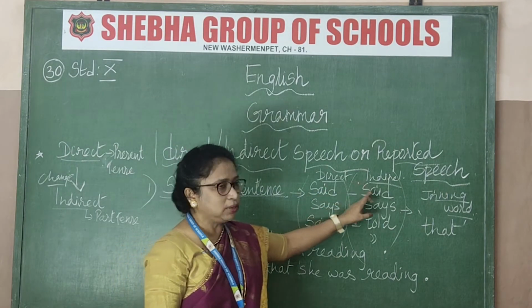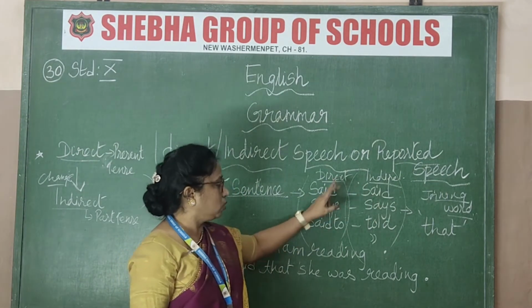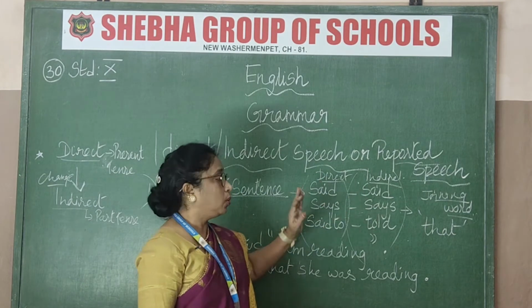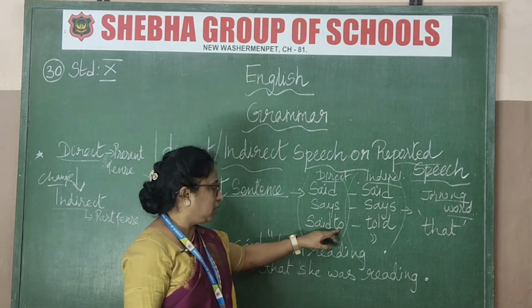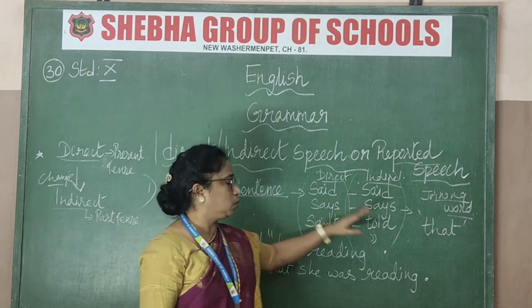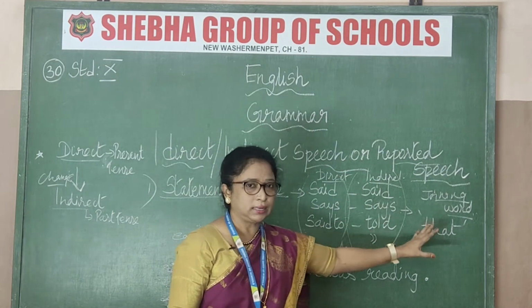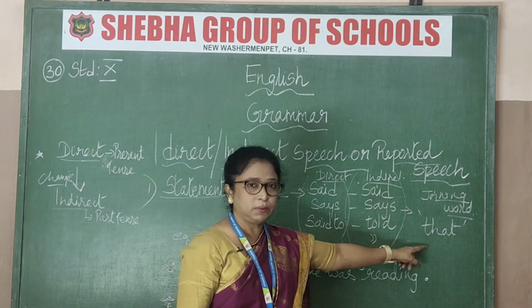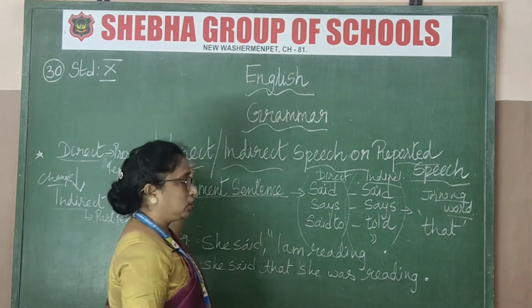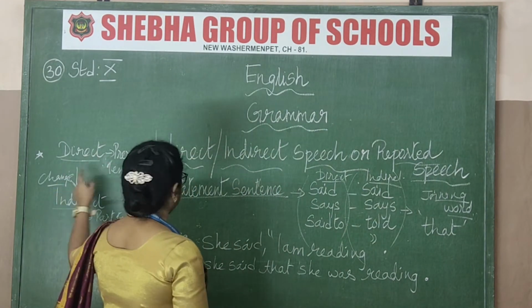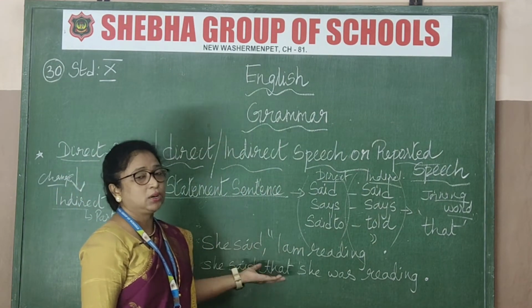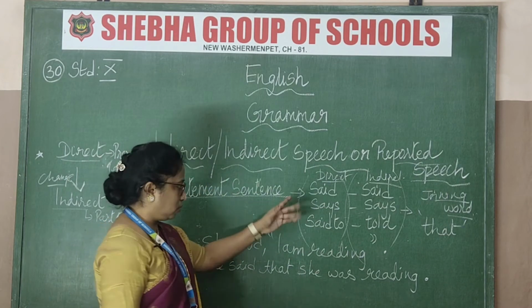Said will remain said only in the indirect speech. Says will also be the same. Only said to, this infinitive next to said, will change to told. So till here you understood that. Our connecting word is that. Another important thing I told you: in direct speech it will be present tense, and you are changing it into past tense. Now see the example here.